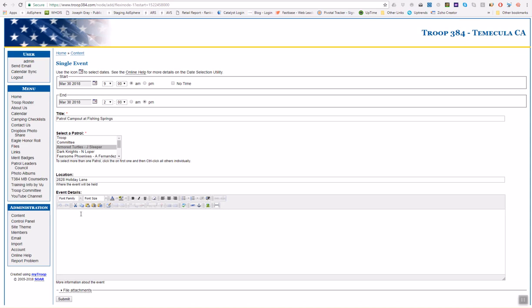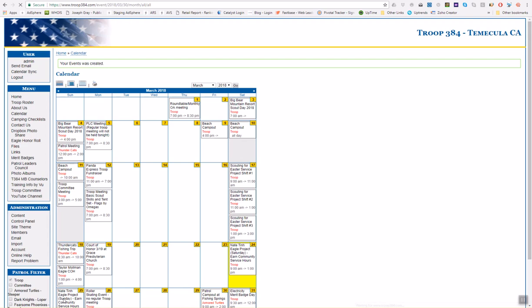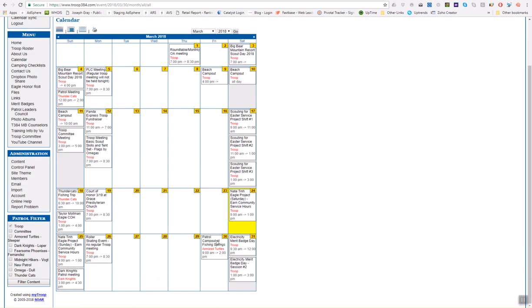Now down here I can write all of my information about the event, and I can go ahead and again add file attachments if I'd like, and then I can go ahead and click submit to add it. So let me go ahead and do that. So now you'll see that there's this patrol camp out at Fishing Springs. Now we're not done yet.